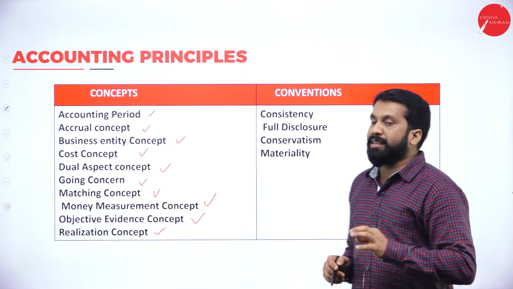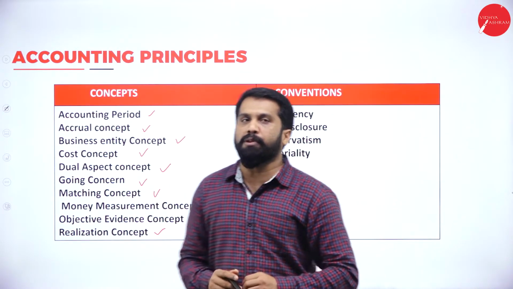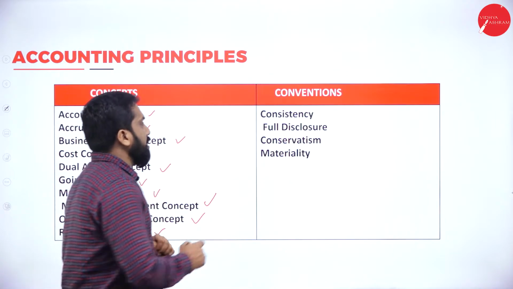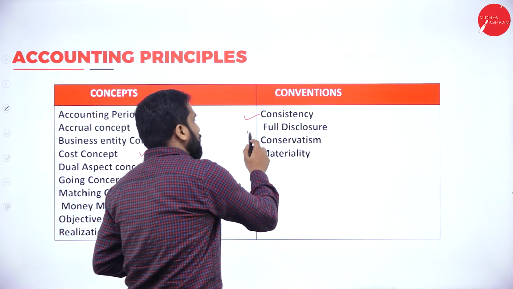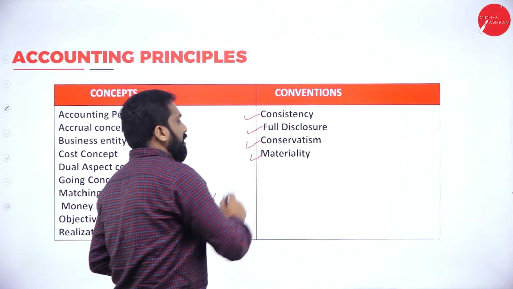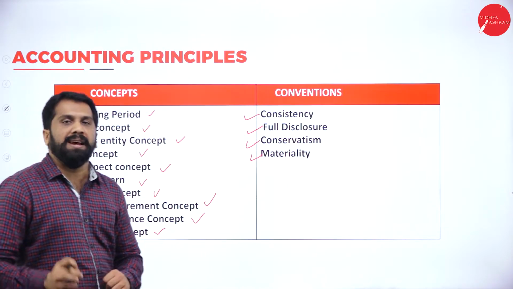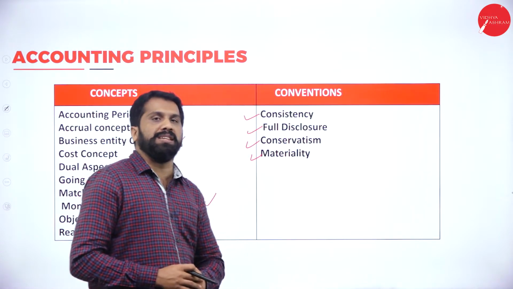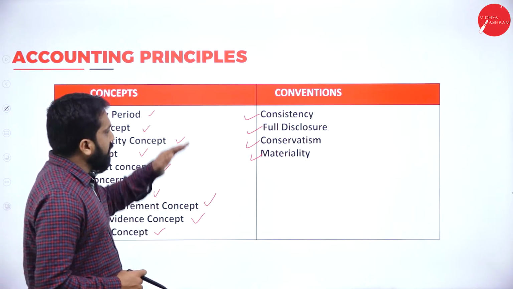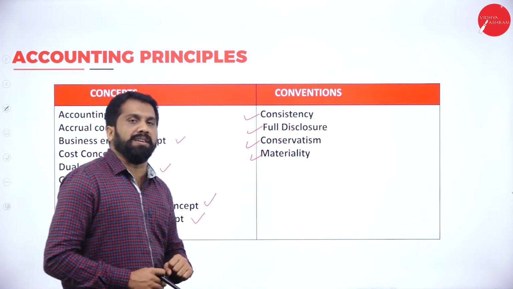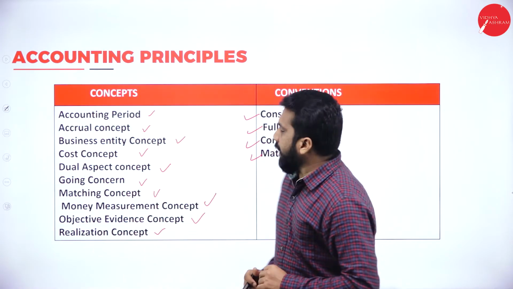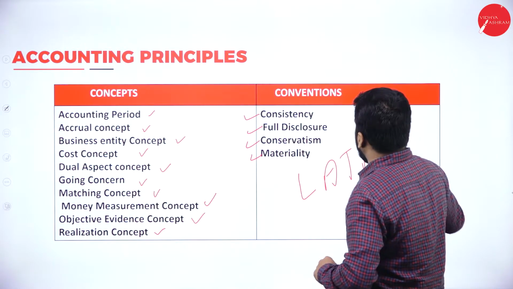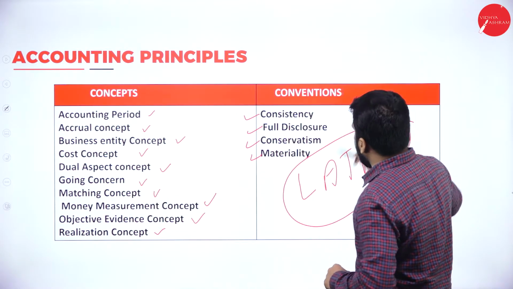Total 10 concepts. The 4 conventions are consistency, full disclosure, conservatism, and materiality. Conventions we will see later.